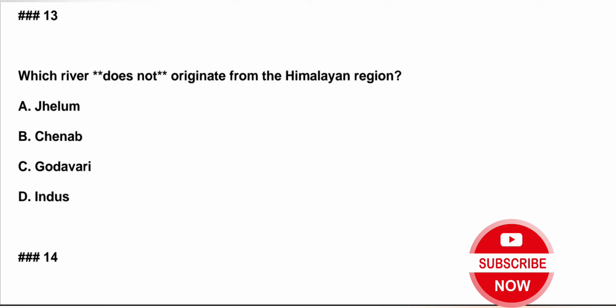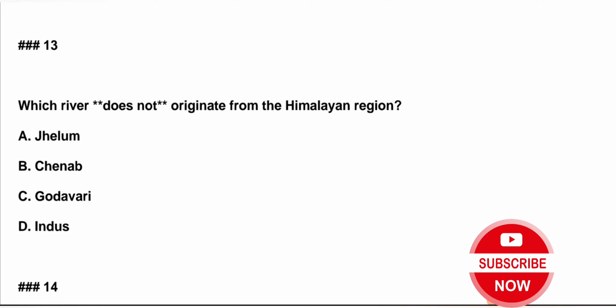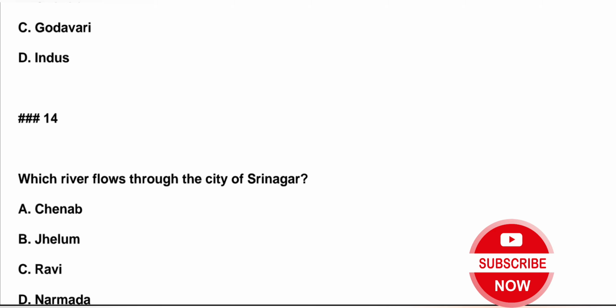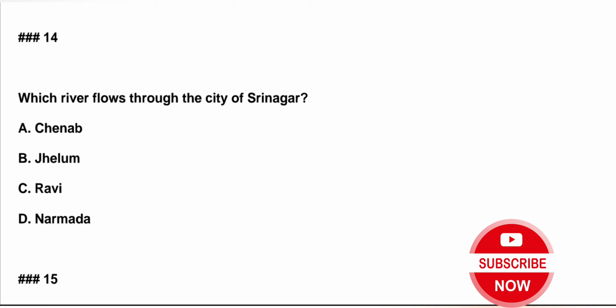Question number 13. Which river does not originate from the Himalayan region? A. Jhelum, B. Chenab, C. Godavari, D. Indus. Correct answer is option C, Godavari.